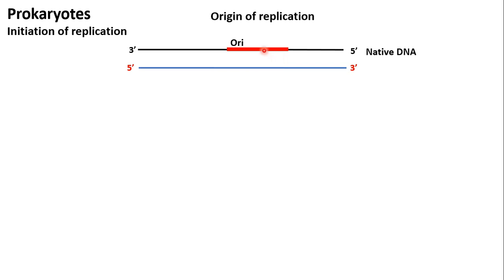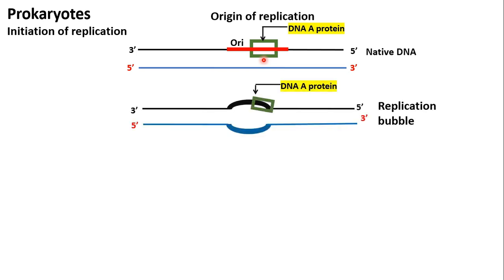A specific protein, DNA-A, which has 20 to 50 monomers, recognizes the site and binds to it. And this causes the double-stranded DNA to separate and form a replication bubble. Can you see? This is the replication bubble. This is the site of replication.